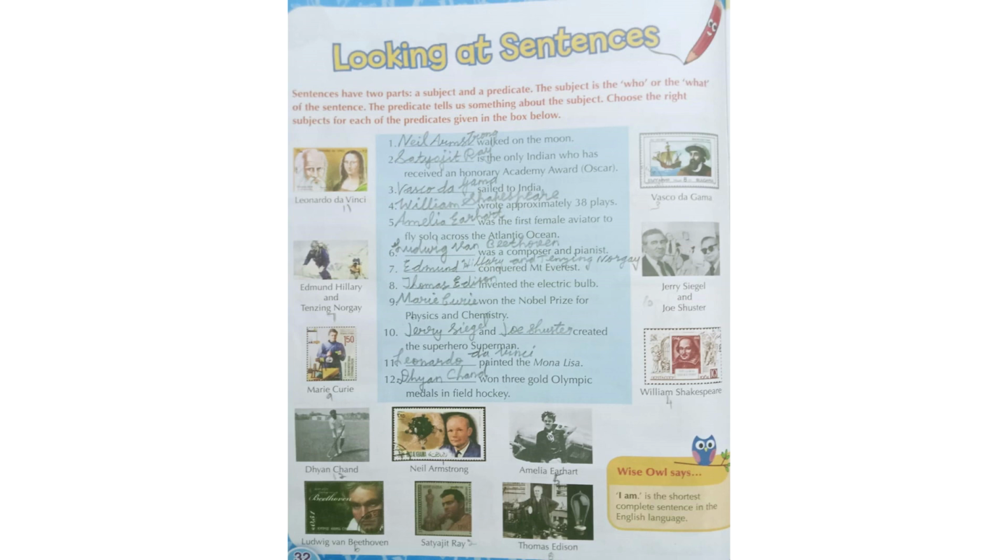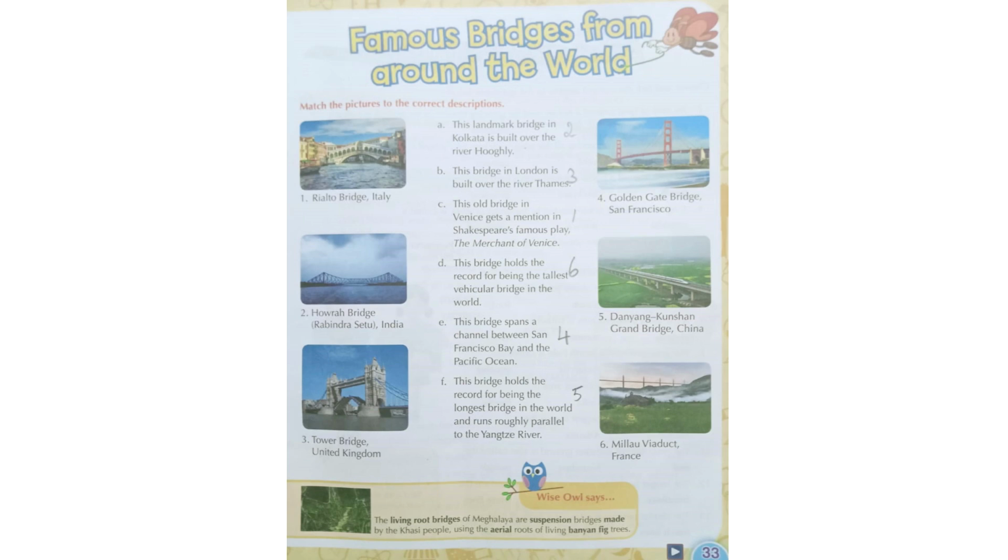Okay, we can move to the next lesson. Take page number 33. Here we will learn about famous bridges from around the world. First one: Rialto Bridge, Italy. This is an old bridge.